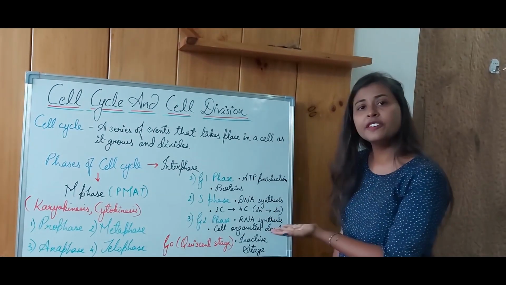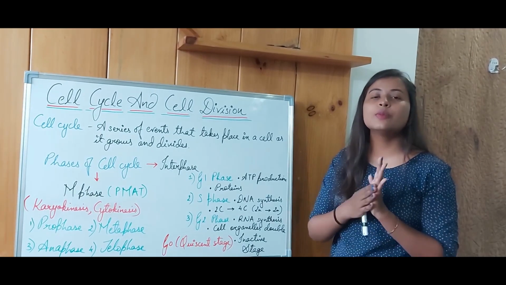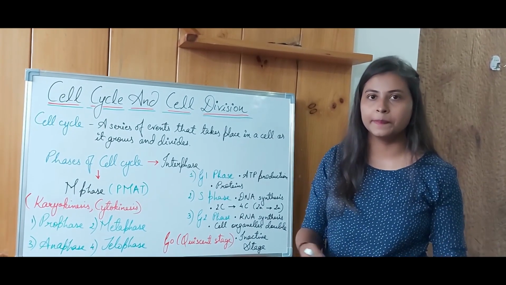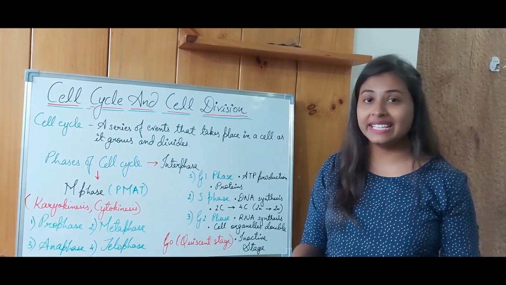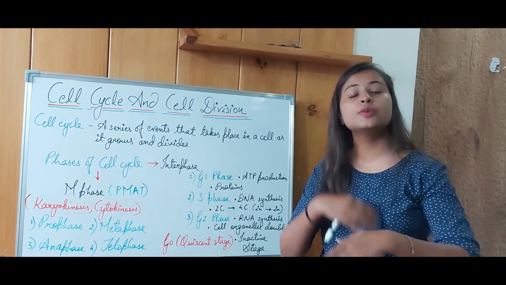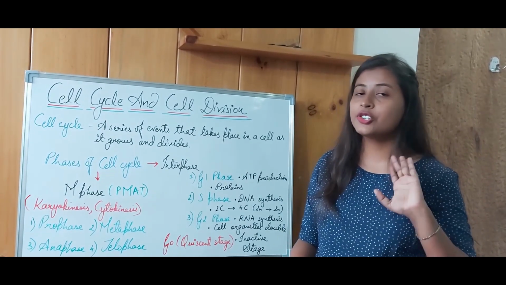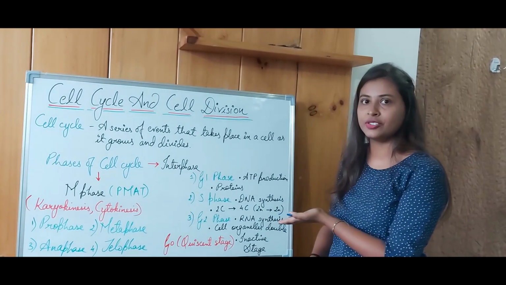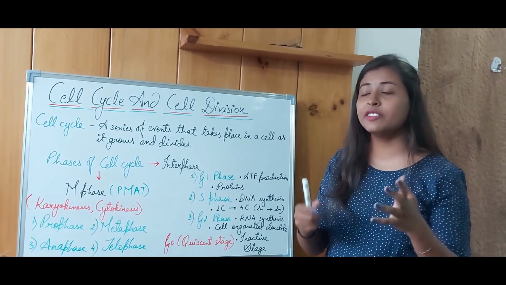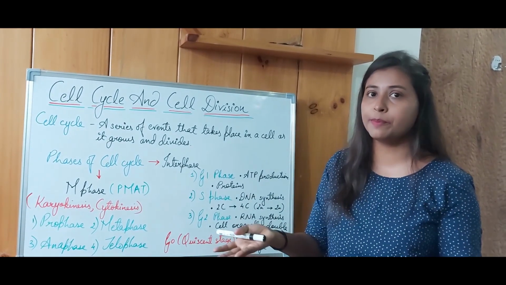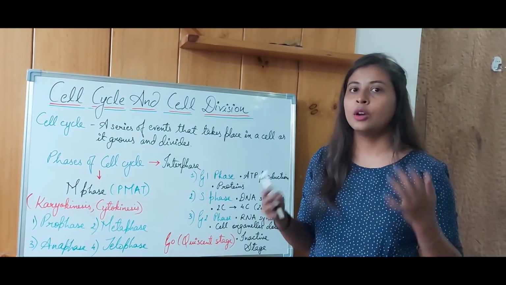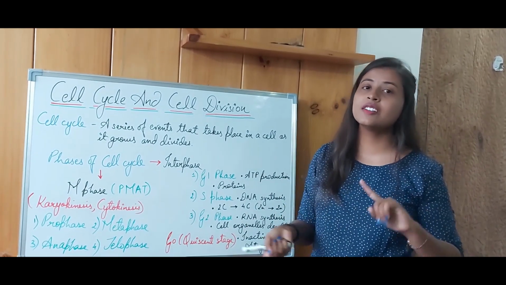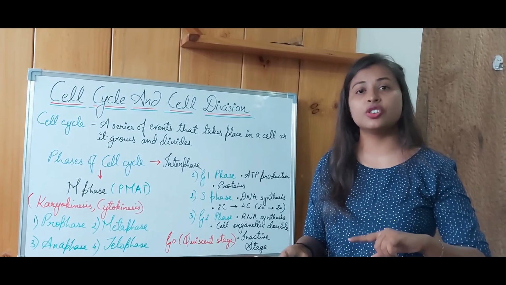Now, if there are diploid cells, like somatic cells, as I discussed earlier, wherever there is a cut or you get any injury and the cells are replaced by new cells, the division that occurs during that time is mitosis. But when the cell is undergoing reproduction, or in the gonads, which cell division occurs during that time? It is meiosis.